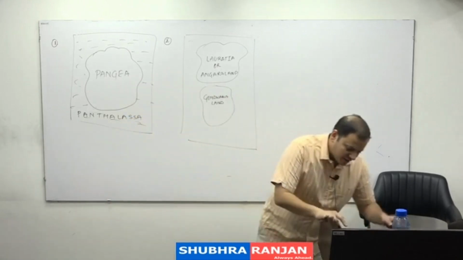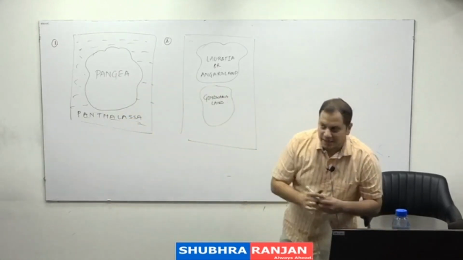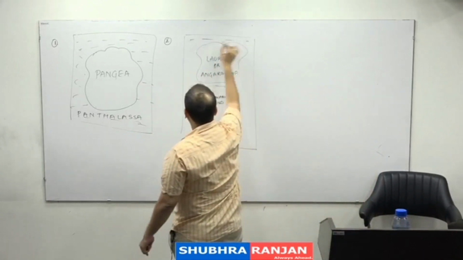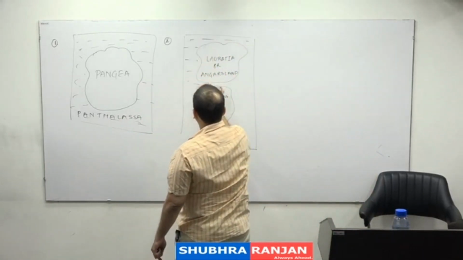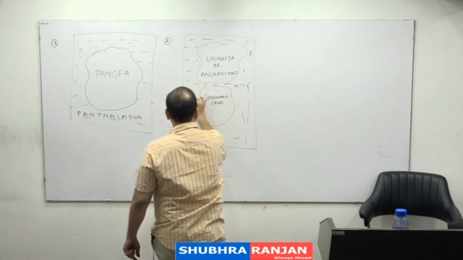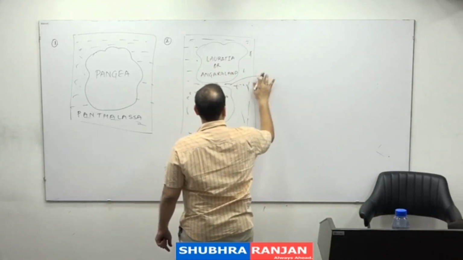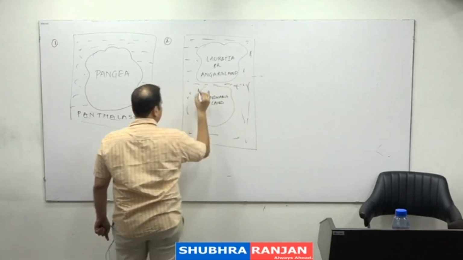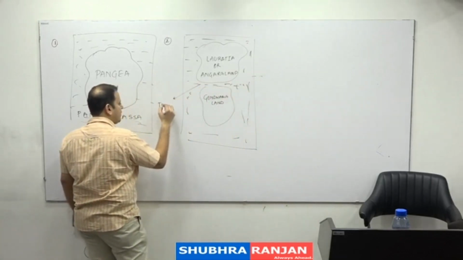And as a result of this, the water which was there in between, the original water of Panthalassa, came in between, and this, he said, resulted in the formation of a sea, which he called the Tethys Sea.